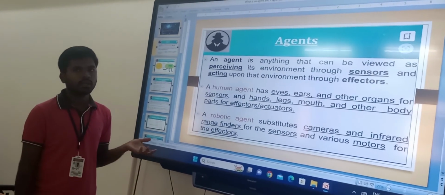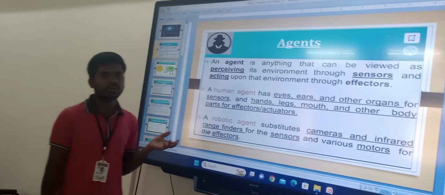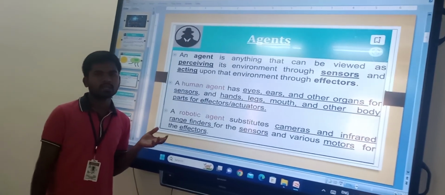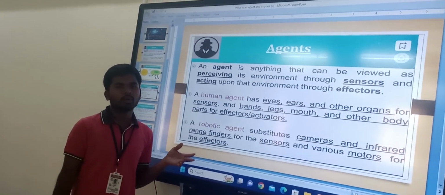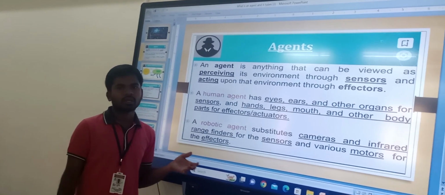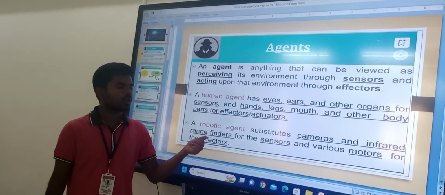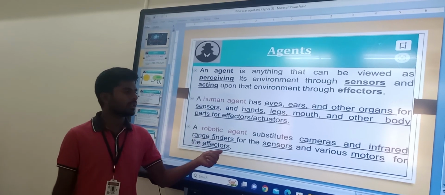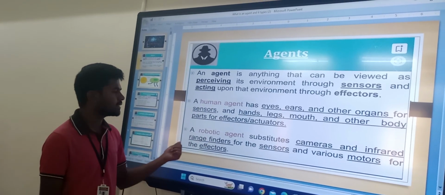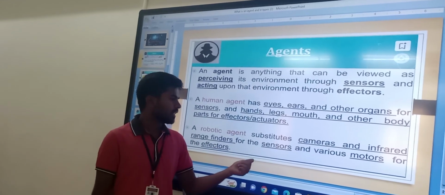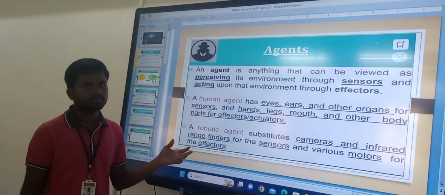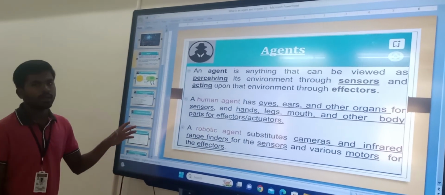Suppose we consider a human agent. If a human is the agent, the sense organs are the sensors and the other body parts are the effectors or actuators. Suppose we consider a robotic agent. For a robotic agent, the sensors are cameras, infrared rays and some other sensors, and the effectors are various motors. This is all about the agent.